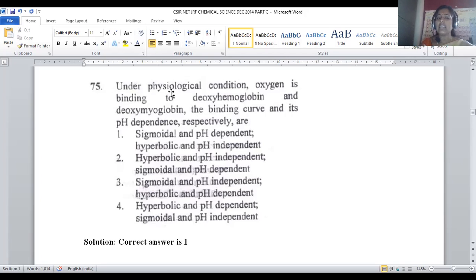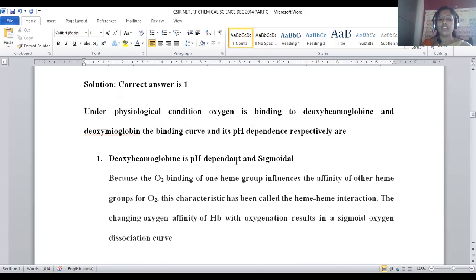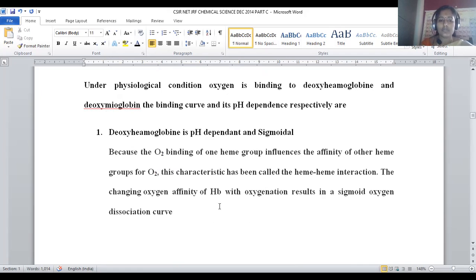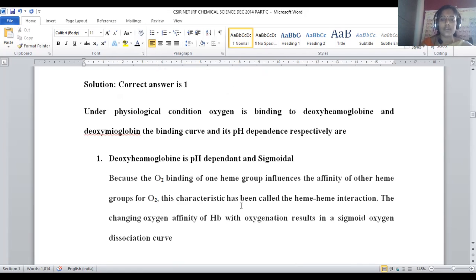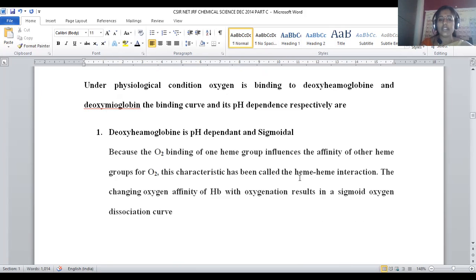Now they are asking, under physiological conditions, oxygen is binding to deoxyhemoglobin and deoxymyoglobin, the binding curve and its pH dependence respectively, right? So for hemoglobin there is a very clear explanation about this one. When deoxyhemoglobin is taken, the graph is represented as sigmoidal. Progressive growth will be observed for this one. That is mainly because of the cooperative binding tendency. Let us see how it will be.